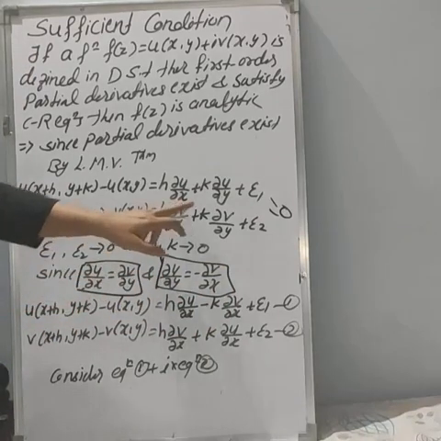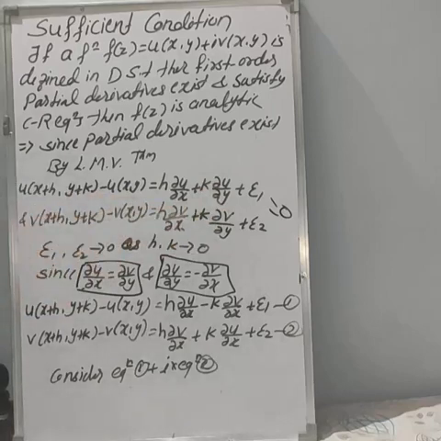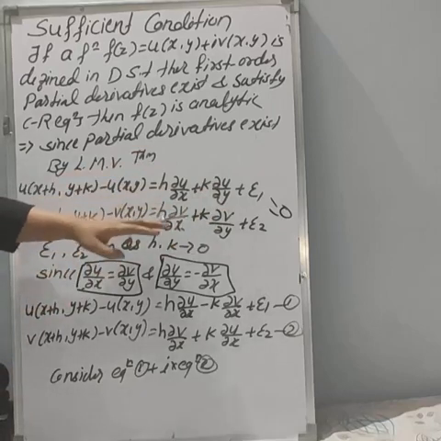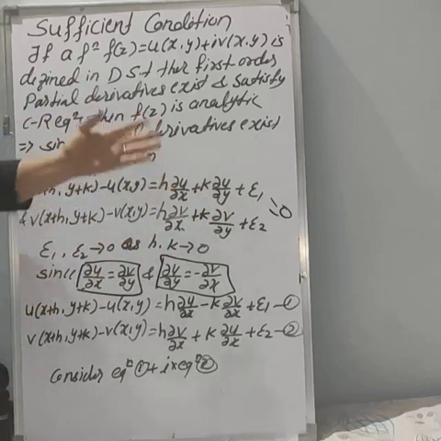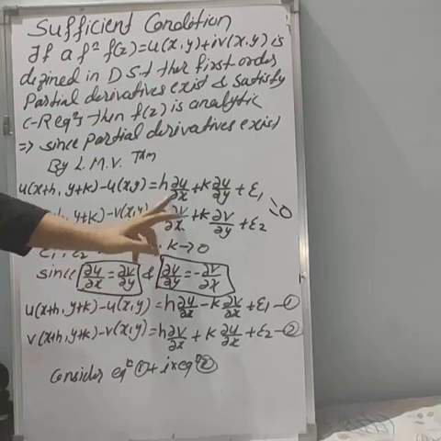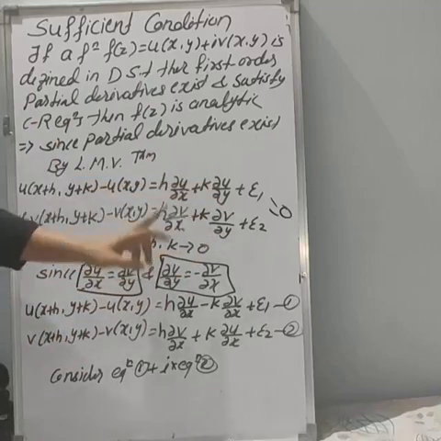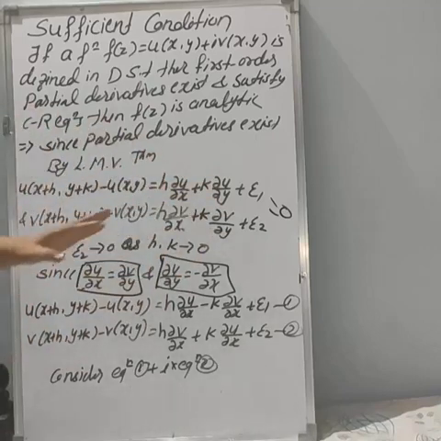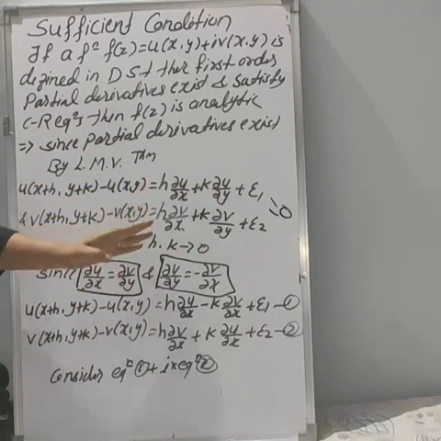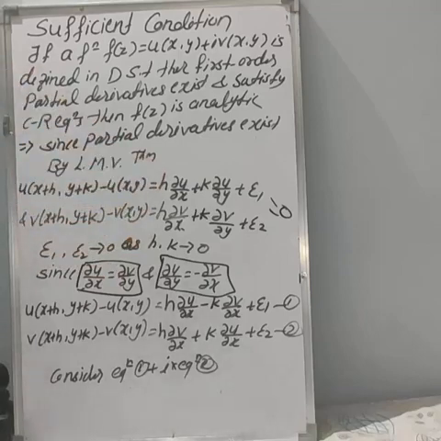Here we have terms with respect to x as well as y, so we try to make all the terms with respect to x only.